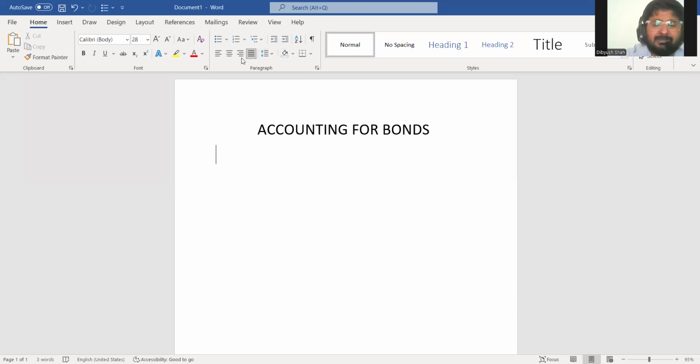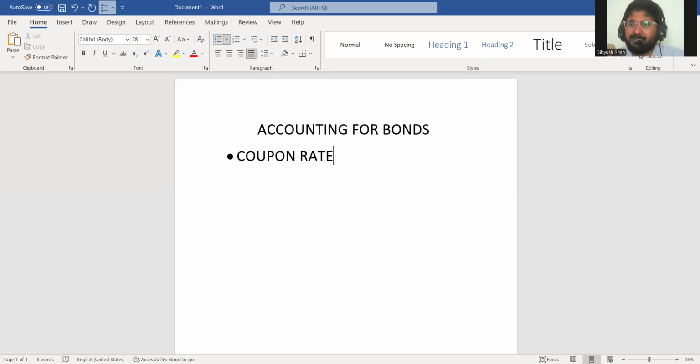Now, understand this: what are the general characteristics of bonds? First of all, there will be a fixed interest rate, right? We generally call it the coupon rate. So instead of calling it interest rate, we call it coupon rate. It's exactly the same.